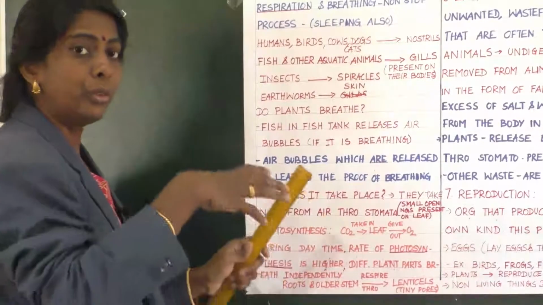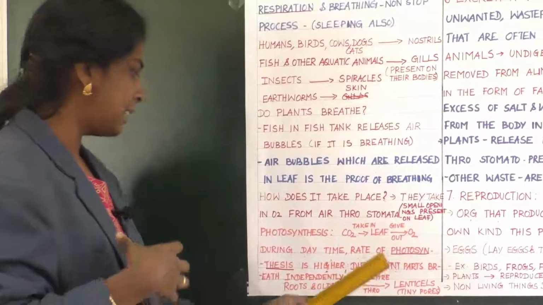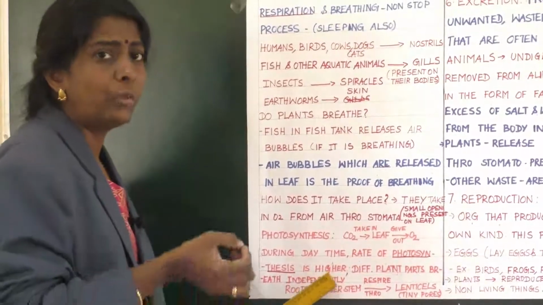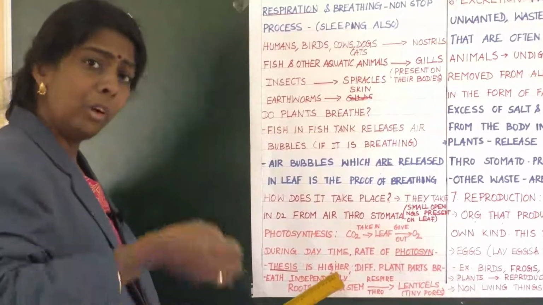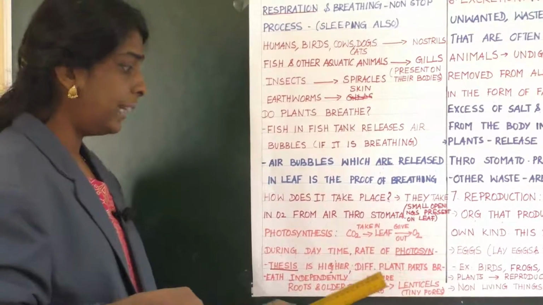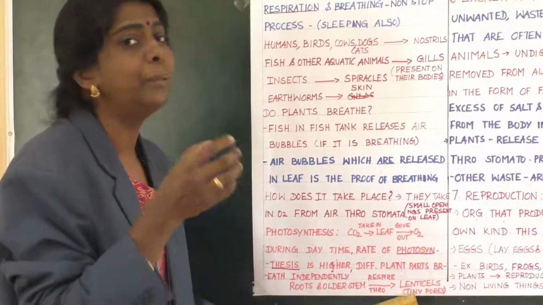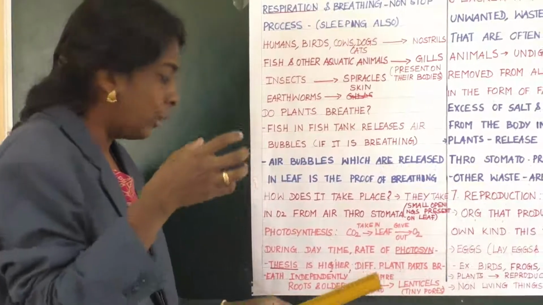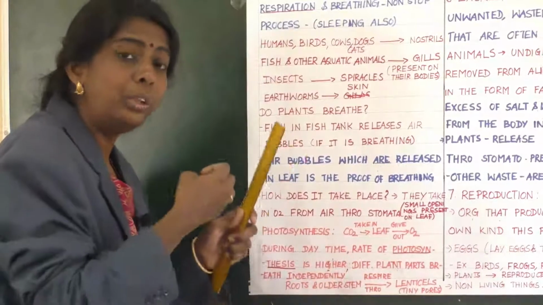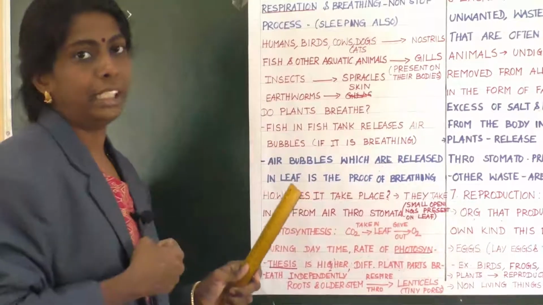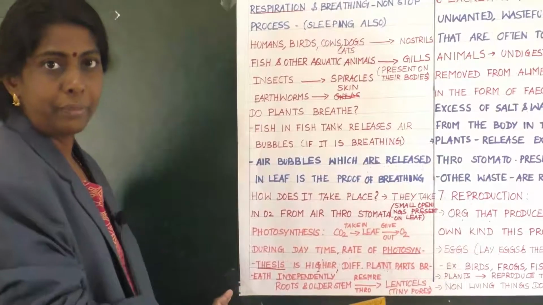Here the rate of photosynthesis is higher, and different plant parts breathe independently. Not only the leaf, roots and some older stems will also breathe. Okay, they will respire through lenticels. What are lenticels? They are tiny pores, which are present even in roots and in older stems. So through those also they can breathe. Clear, children? So this is what the process of respiration is about.